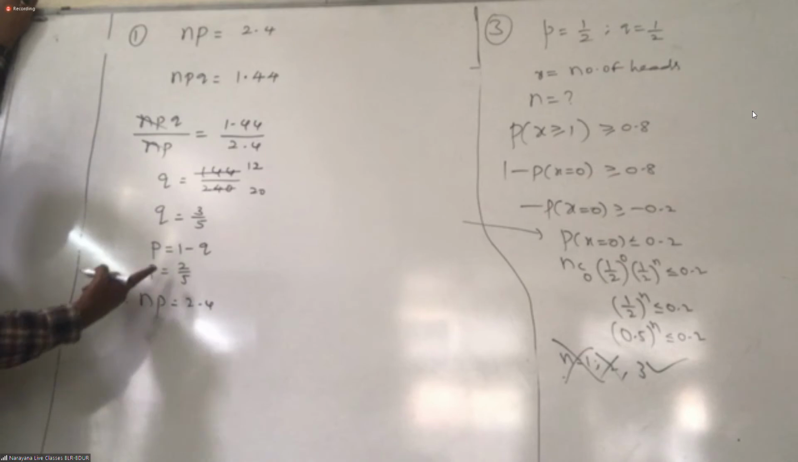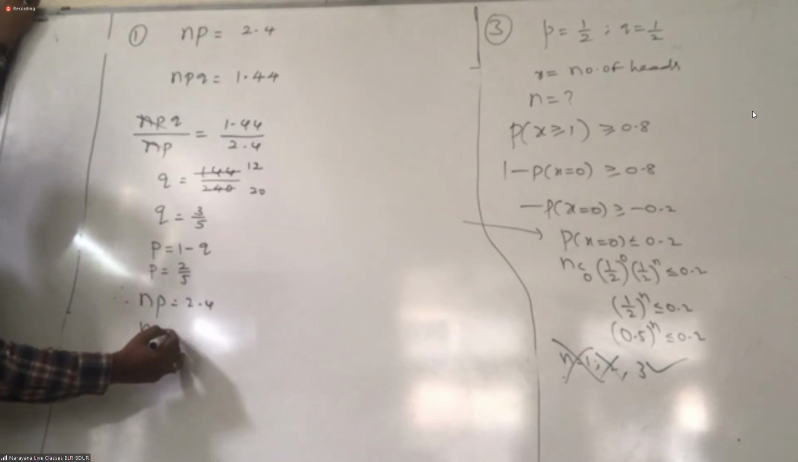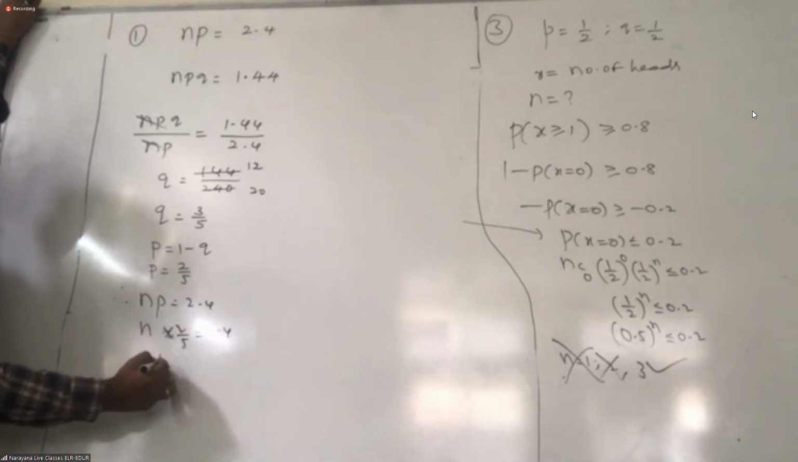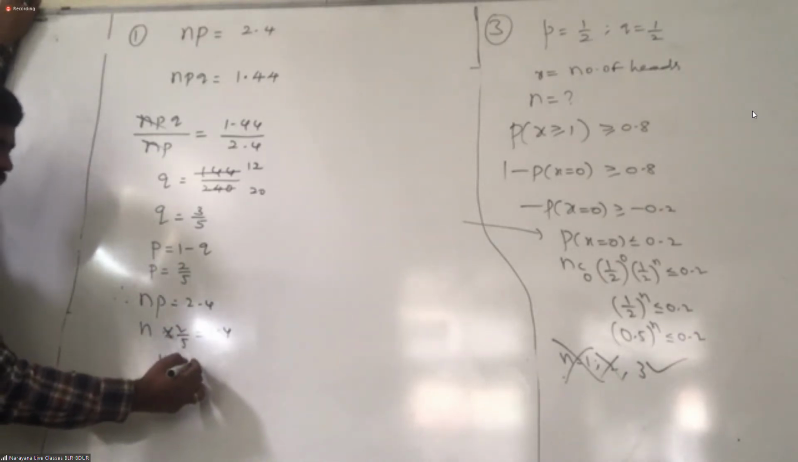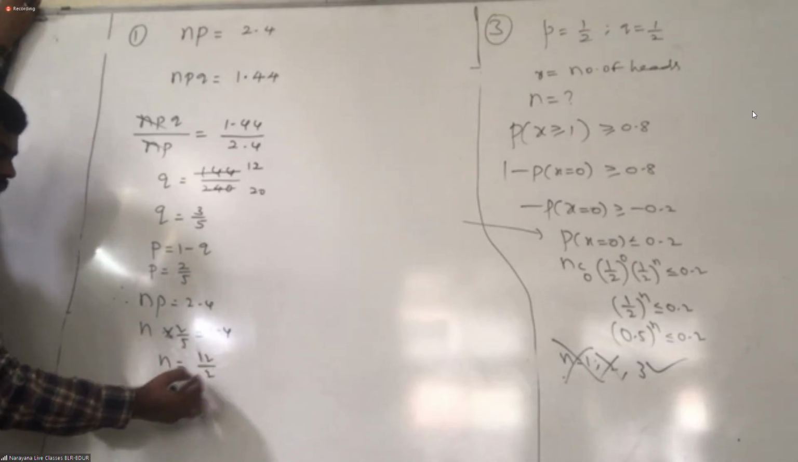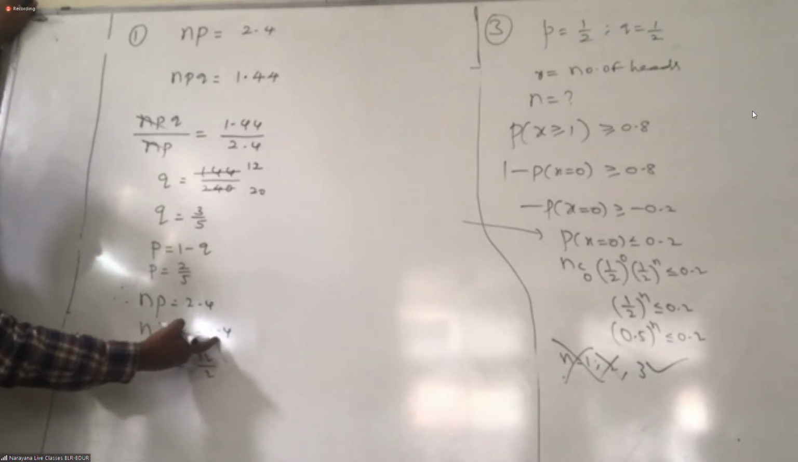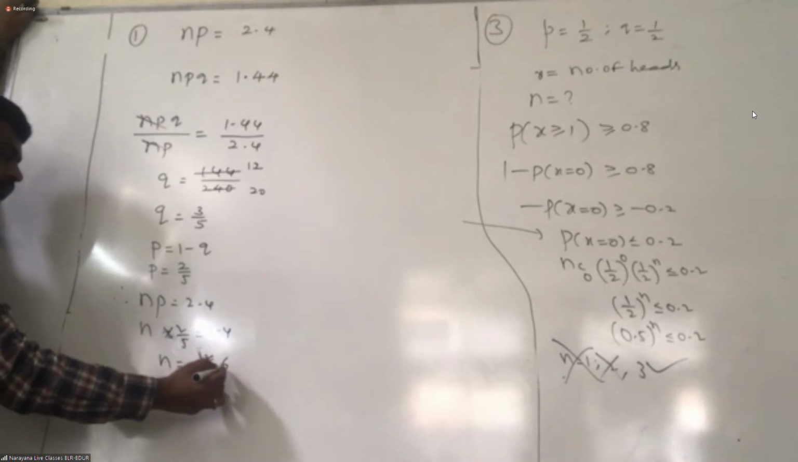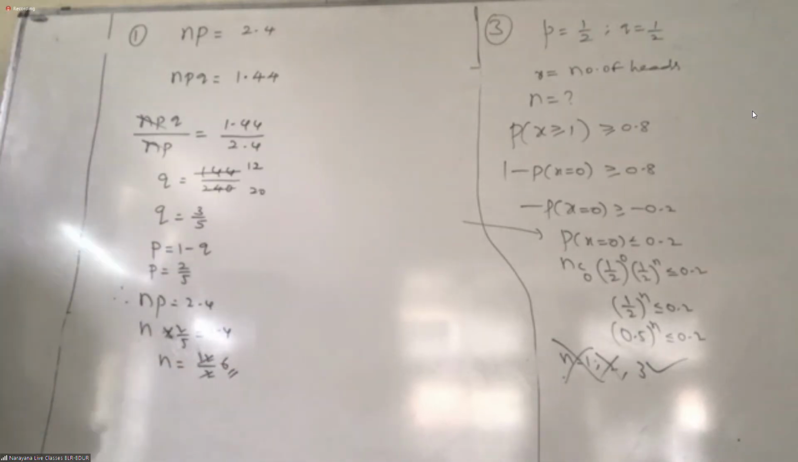Understand, all of you? What is the P? P value we know, right? 2 by 5 n equal to 2.4. Then n equal to this value. 12, right? 12 by 2. Got it? The relation, if you know, it's finished. Next. Second question, I think you can do.